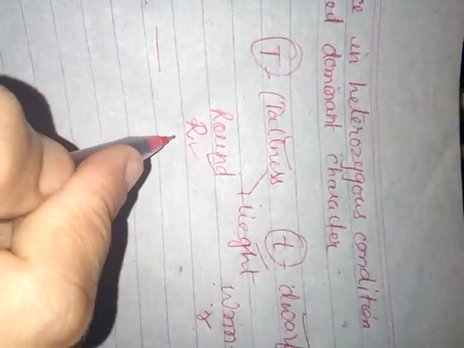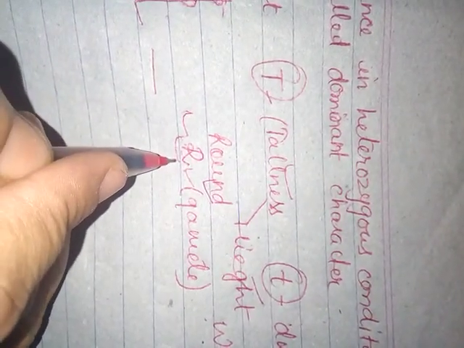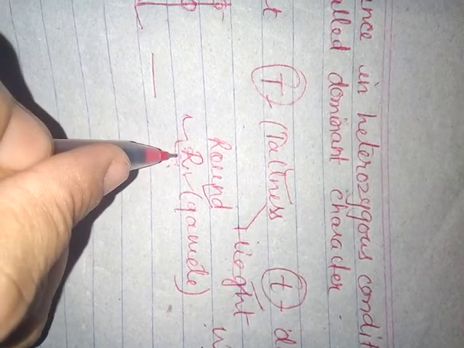So capital R and small r. One individual has got the round character gene from one parent and the wrinkle character gene from the other parent. So these are the gametes. If it is haploid, it is a gamete. This condition is present in the gamete. How does it happen? I will let you know.